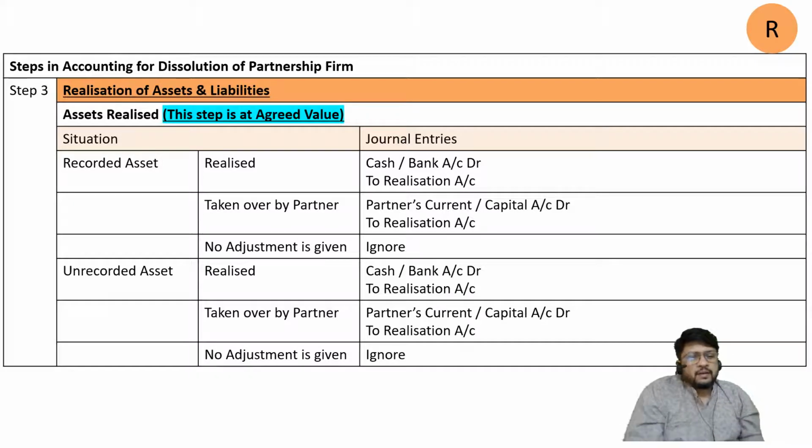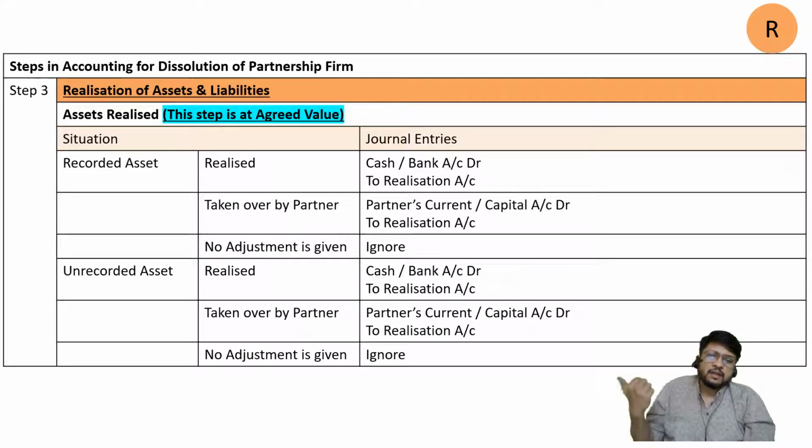So that partner who is having a soft corner for that particular motor car may tell the liquidator, please, anyway you are going to sell this car, why don't you give this car back to me? Anyway, the firm should give me back my capital. So if you are giving this car to me, we can consider that some part of my capital is already repaid. Good idea. Because what we are going to do is sell the car, get the cash, pay the liabilities, and then pay the partner's capital.